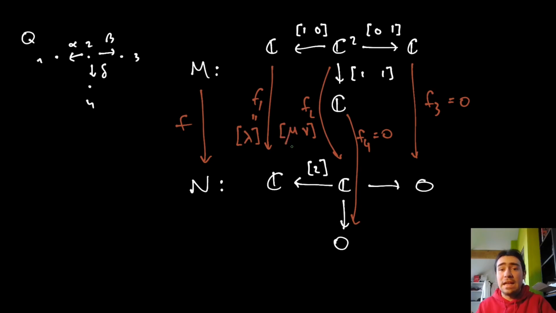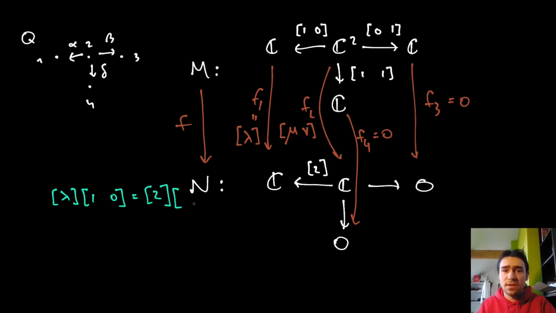And algebraically we can capture this as follows, right? So this map after this map, which we will write as lambda times the matrix 1, 0. Again, composition of linear maps corresponds to multiplying their corresponding matrices. This should be exactly equal to, well, doing this one here, so that's this 2, after mu nu, right?